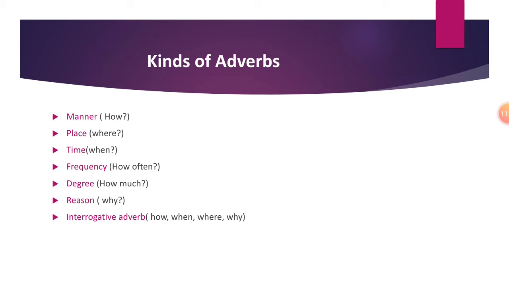Next, frequency. Frequency indicates how often. Now, do you remember what is an adjective of number? If you remember, I will give you an example. If I say that I have many friends, so many is an adjective of number because the noun friend is countable. You can count friends, so many is an adjective of number. I have 10 friends. 10 is obviously an adjective of number, right?